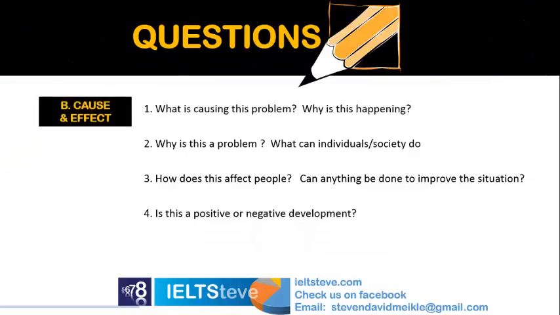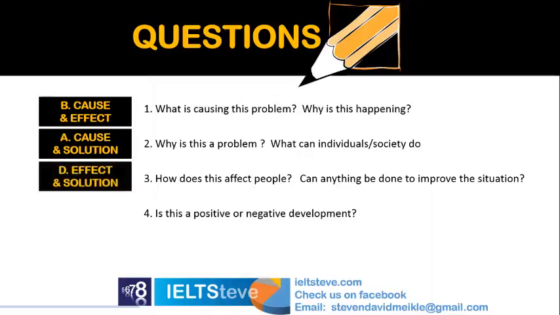So here are the answers. The first one was cause and effect. The second one was cause and solution. So those words, when they ask what can someone do, that is a solution question. How does this affect people and can something be done? So this is now similar to 2, but the difference is here they're asking you to discuss the effects and then the solution. And the fourth one is asking for an effect and opinion.